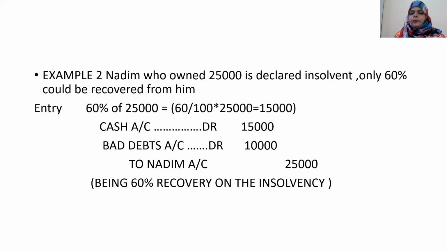For a nominal account, the entry is debit all expenses and losses and credit all incomes and gains. Thirdly, to Nadim account, because Nadim is a personal account and for a personal account, debit the receiver and credit the giver. Nadim is giving money, so Nadim account is credited 25,000. Being 60% recovered on insolvency, only 60% of the money is recovered on the insolvency.